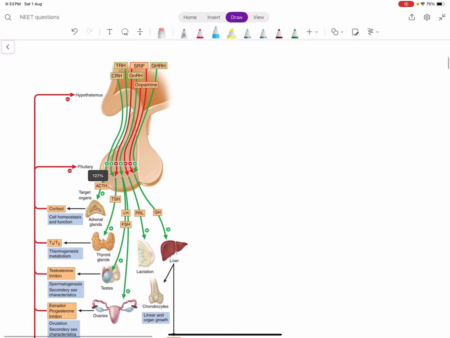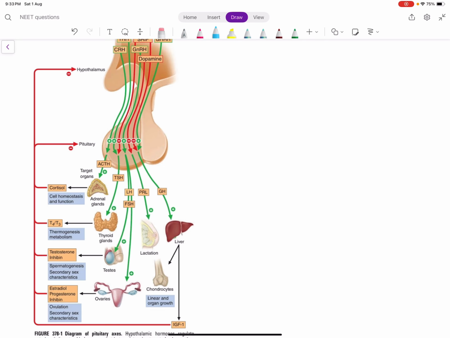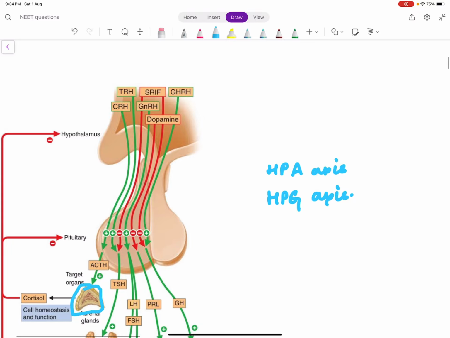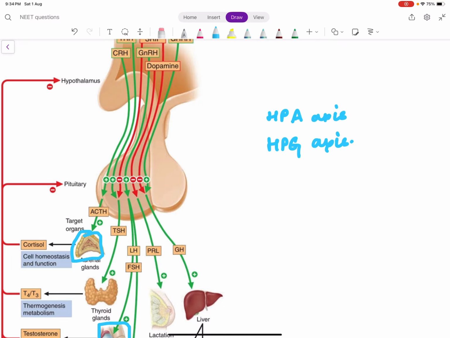This is a more detailed picture of the hypothalamo-pituitary endocrine axis. If we are discussing specifically the adrenal gland, we call that axis the hypothalamo-pituitary adrenal axis. If we are discussing the gonads, we talk about the hypothalamo-pituitary gonadal axis. Likewise, for every endocrine gland, we have such axes. The important endocrine glands we will be discussing are the adrenal gland, the thyroid gland, and the gonads. As I said, everything starts from the hypothalamus, which acts on the next level, the pituitary.